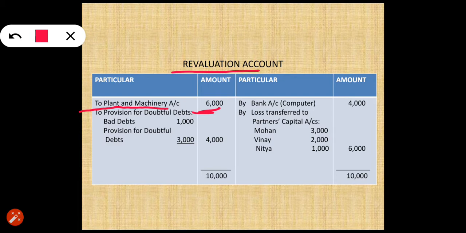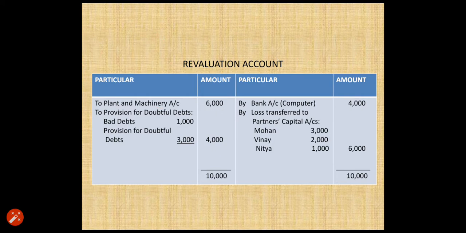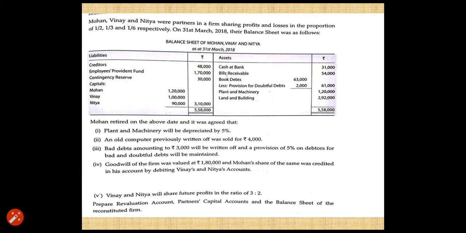It means if there is any decrease in the asset and if there is any increase in the liability, it is recorded on the debit side of revaluation account. And if there is any increase in the asset and decrease in the liability, it is recorded on the credit side of revaluation account. So the first entry we have done is related to the decrease in the value of plant and machinery.